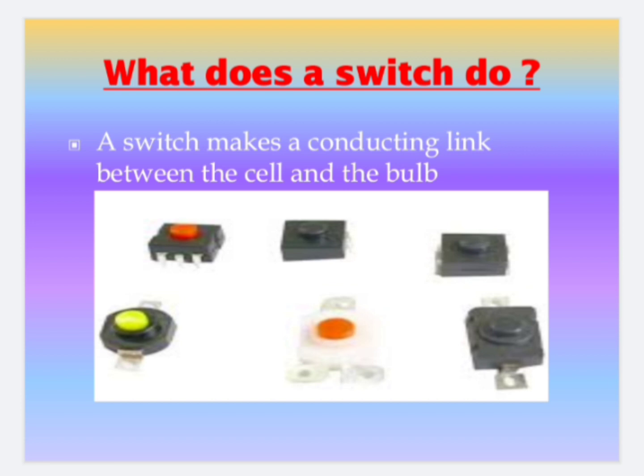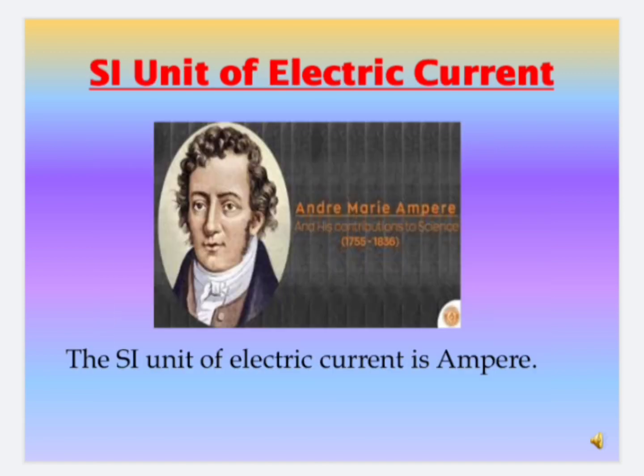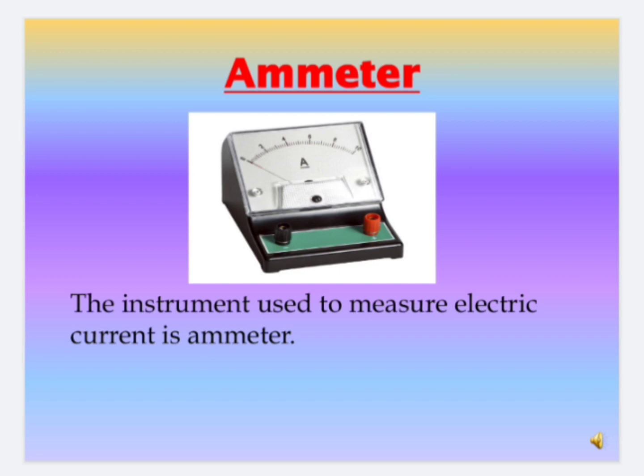In a circuit, switch is used. What is the function of a switch? A switch makes a conducting link between the cell and the bulb. The SI unit of electric current is ampere, named after a French scientist Henri-Marie Ampere. The instrument used to measure electric current is ammeter. In the ammeter, there are two terminals. Red is positive terminal and the black is negative terminal.